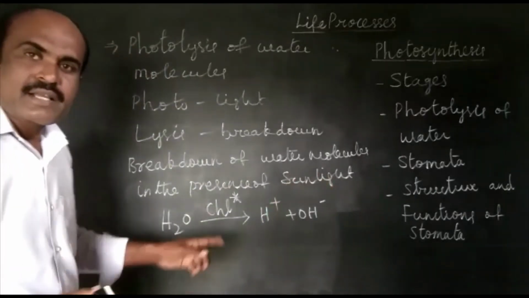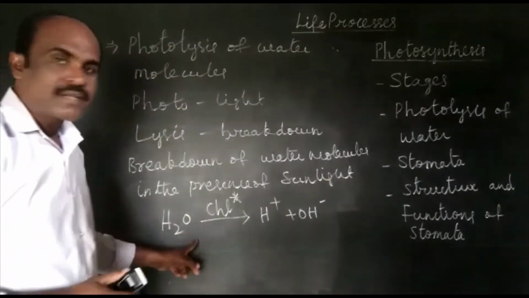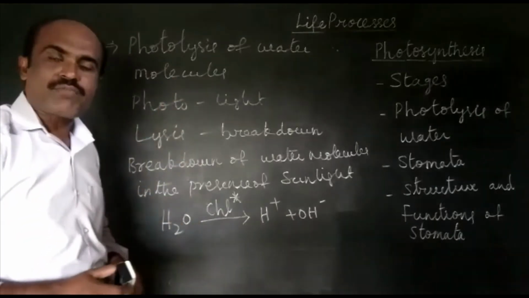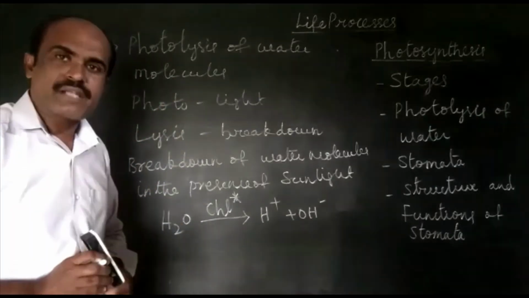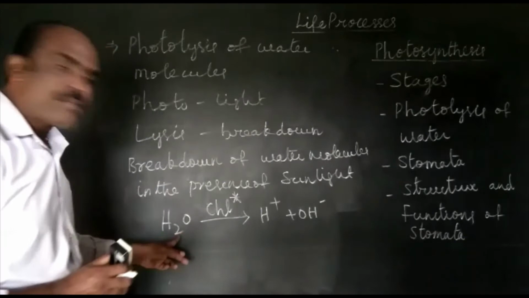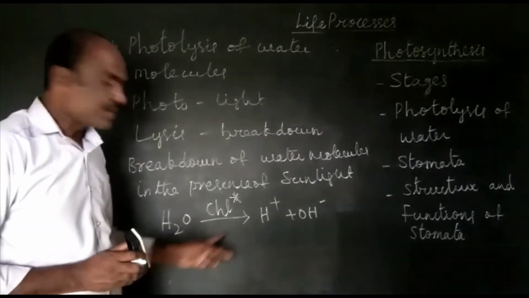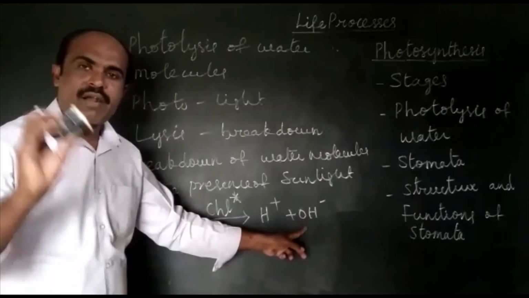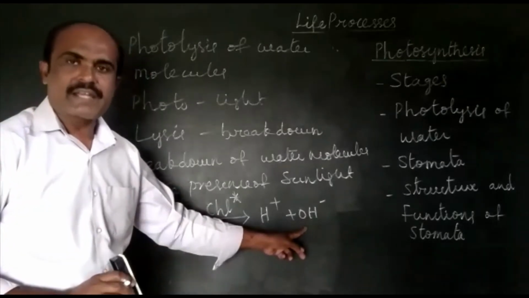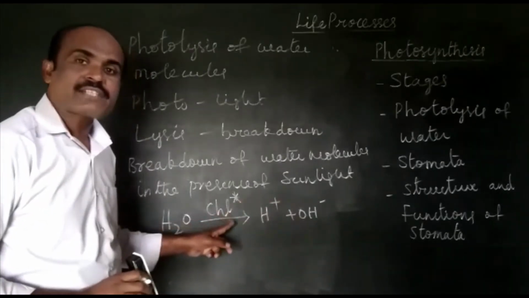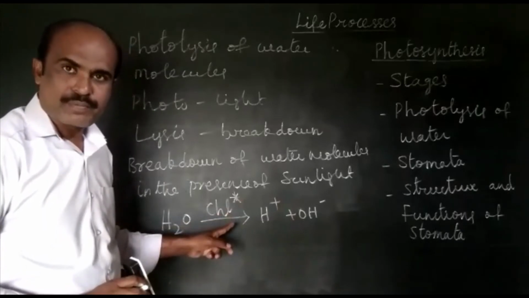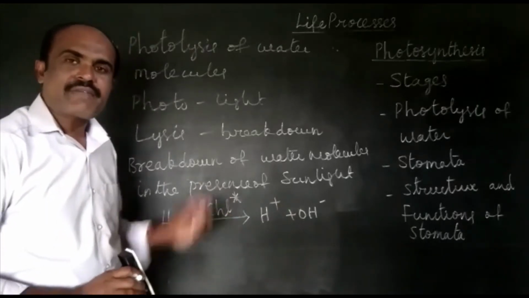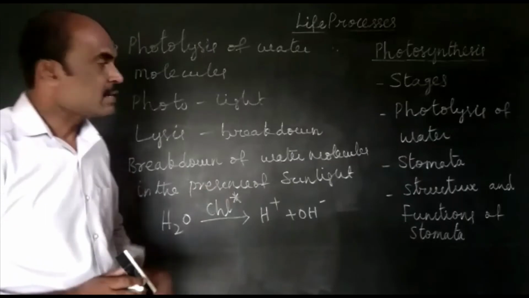See, children, this is the equation of photolysis of water. Try to understand. Water molecule is broken down into H plus ions and OH minus ions, not directly in the presence of sunlight, but in the presence of activated chlorophyll molecule. What is activated chlorophyll molecule?